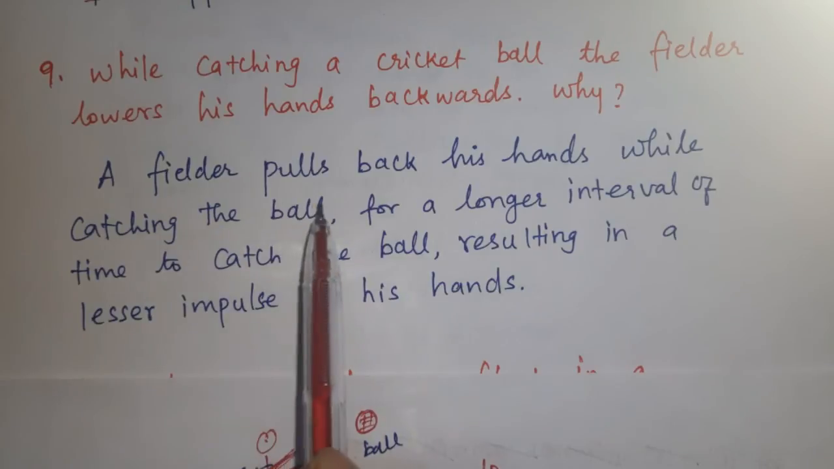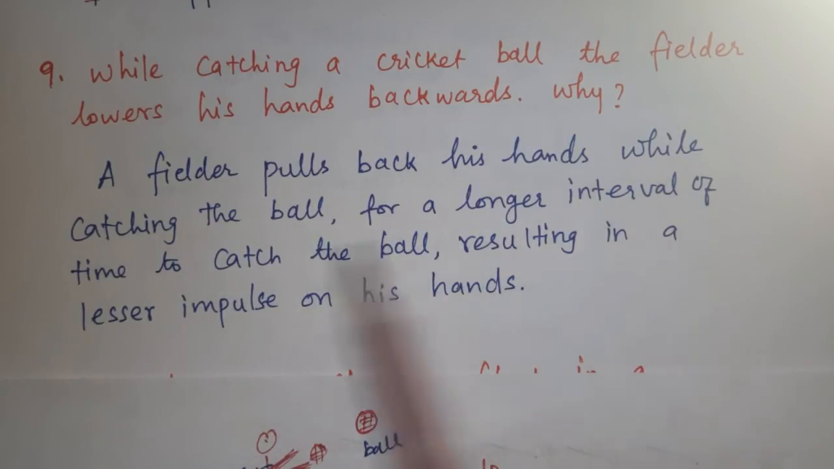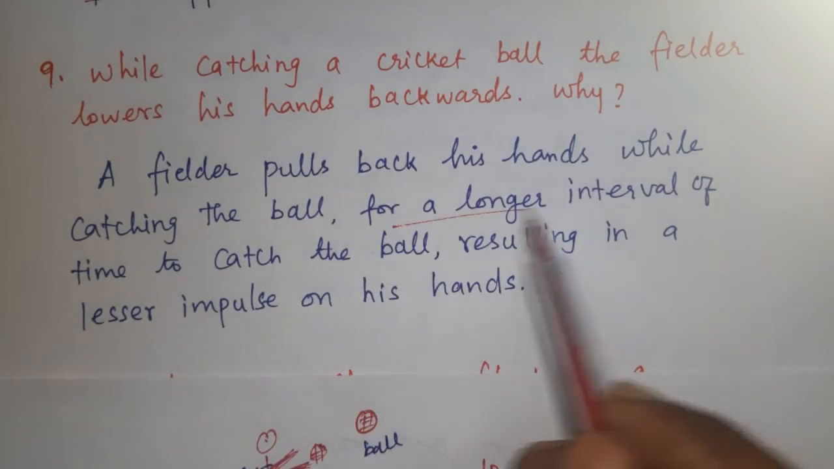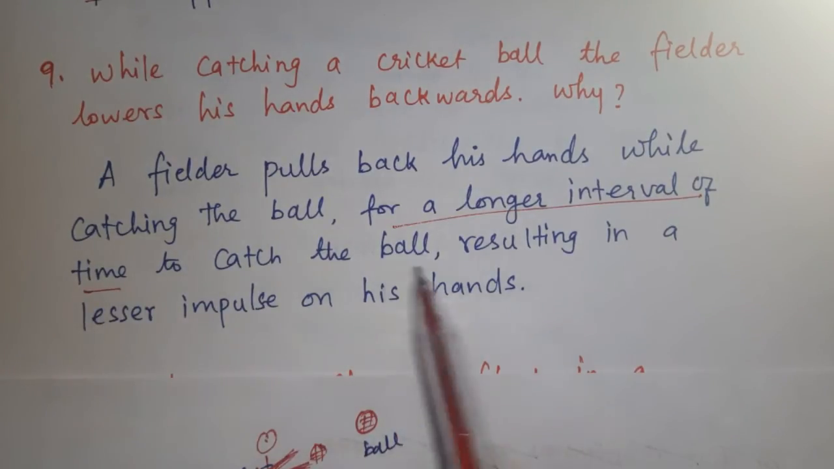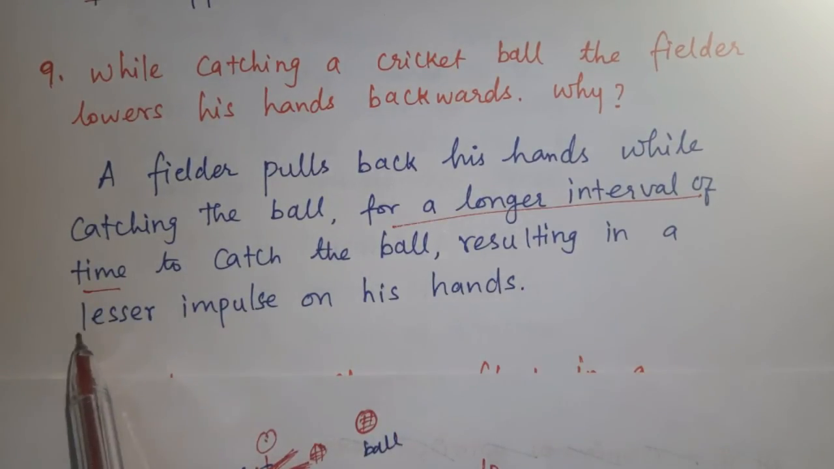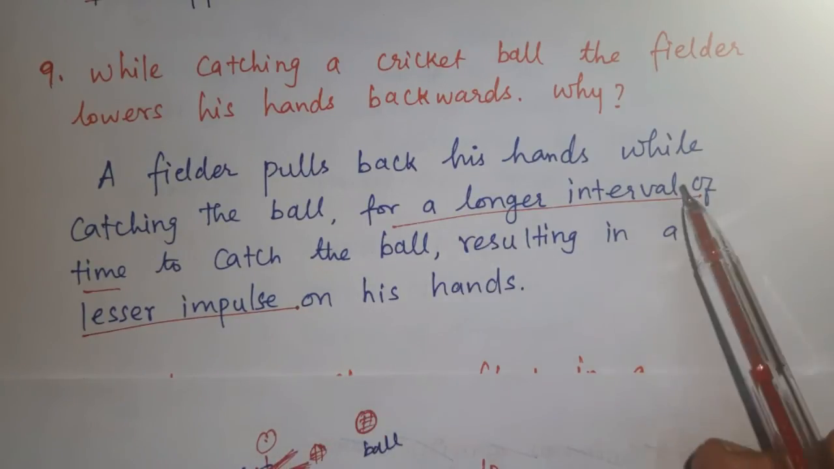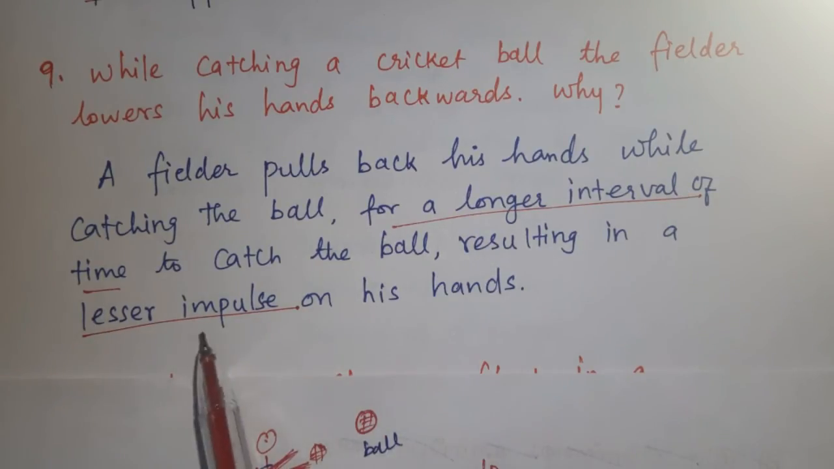A fielder pulls back his hands while catching the ball for a longer interval of time to catch the ball, resulting in a lesser impulse on his hands. So to increase the time interval, the impulse is reduced.